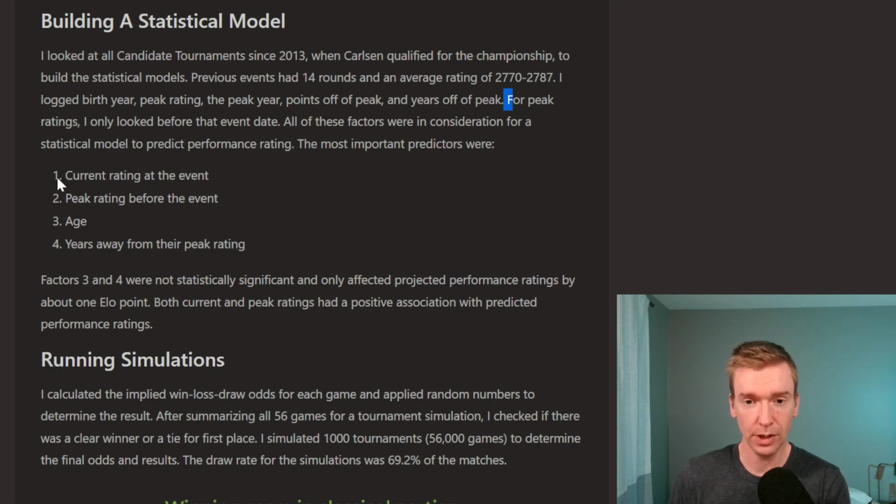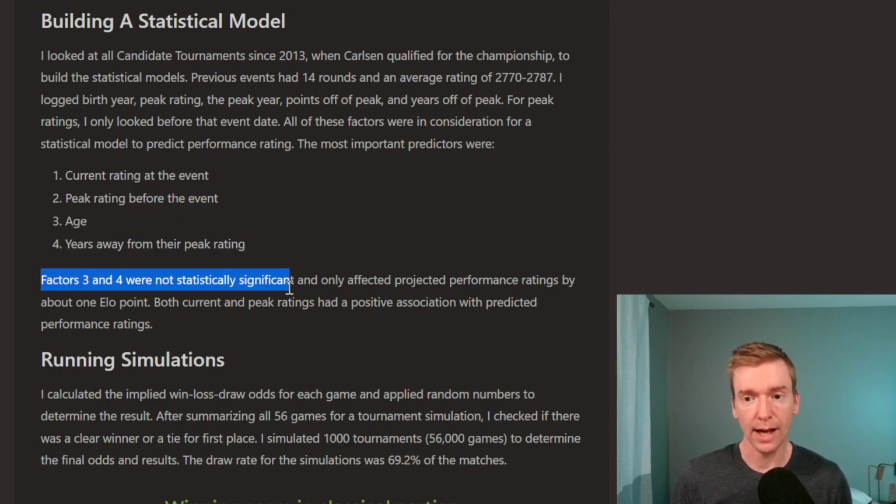And the most important predictors in order, number one, current rating. And I think this is how most people base their predictions or simulations. They look at current ELO rating and they use that to estimate probabilities of winning or losing games. That is the most important factor. Number two is peak rating prior to the event. Number three is age. And number four is years away from their peak rating. So how far off their prime are they?